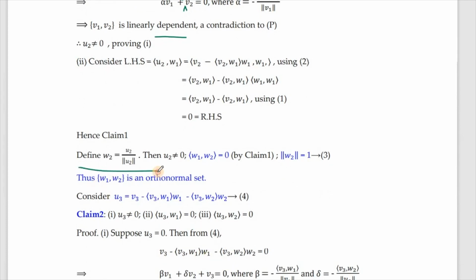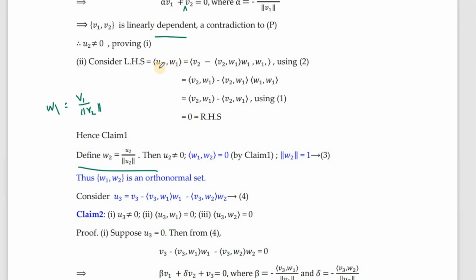Now we proceed to define our w2. w1 is already defined as v1 by norm v1. It is not that in the same way we can define w2 as v2 by norm v2. For w2 we need to have this u2 defined as said earlier, and only then come to this. Now we claim that u2 is non-zero, and we have also proved that inner product of u2 with w1 is 0.